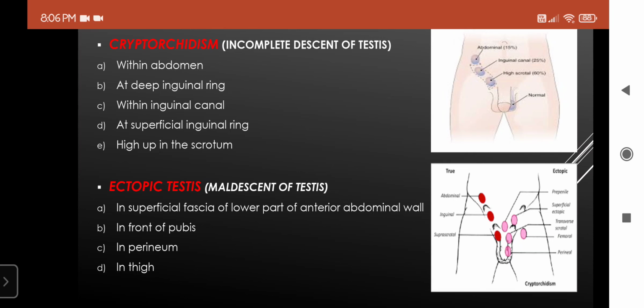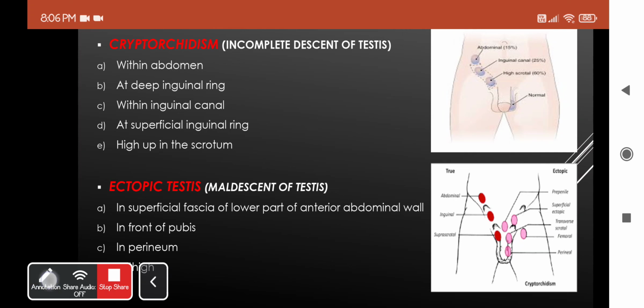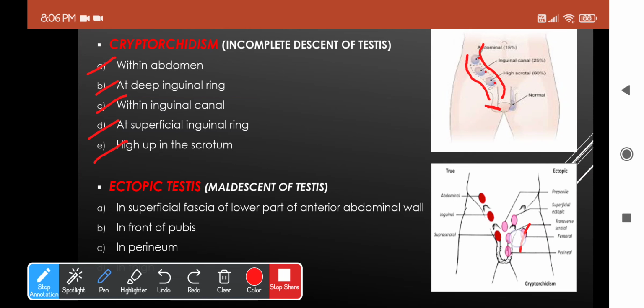In this case, they can be found in the superficial fascia of the lower part of the anterior abdominal wall, or in front of the pubis, or somewhere in the perineum, or finally in front of the thigh. So these are the abnormal sites at which an ectopic testis can be found.